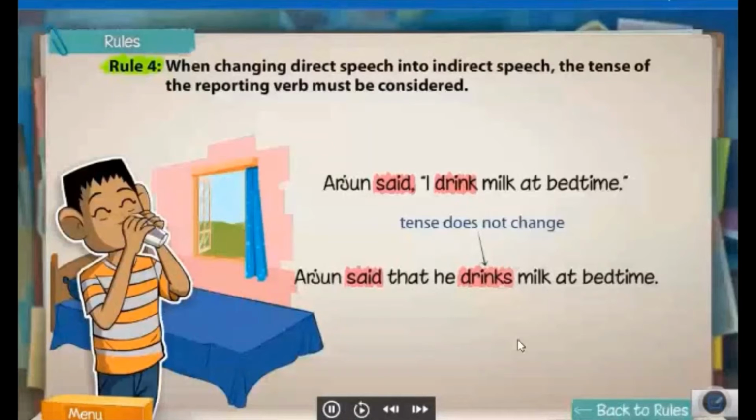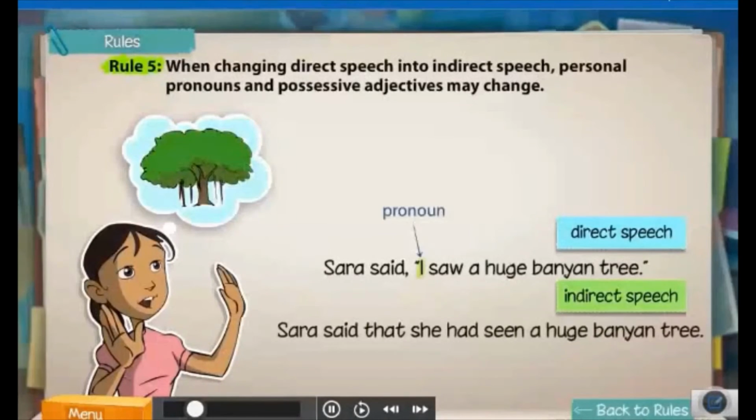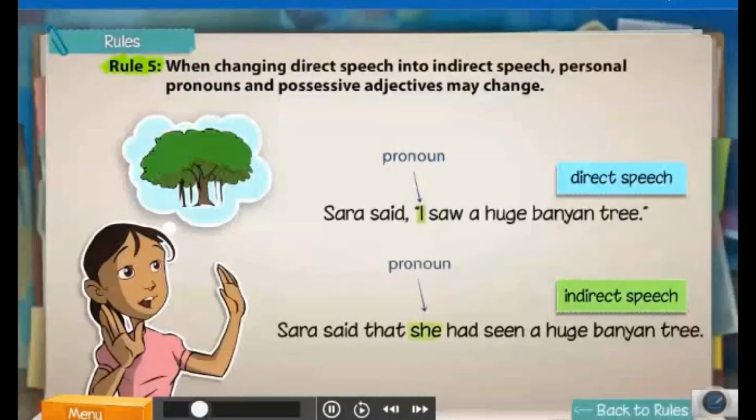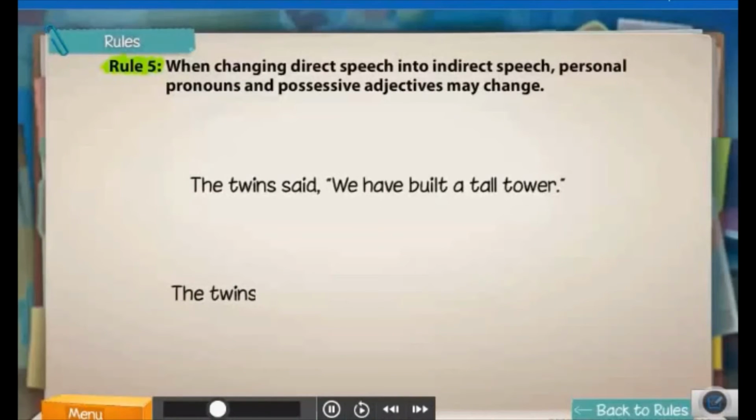For example, when you change this sentence in direct speech to indirect speech, the pronoun I will change to she. The subject in direct speech will usually tell you which pronoun to use in indirect speech. Let's look at another example.